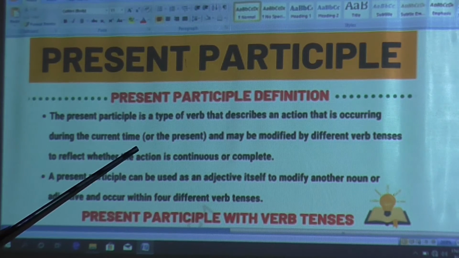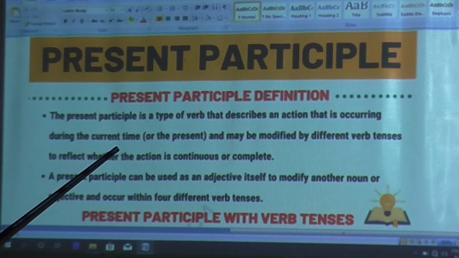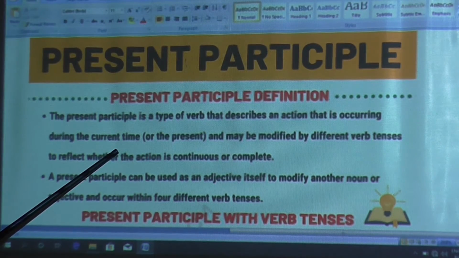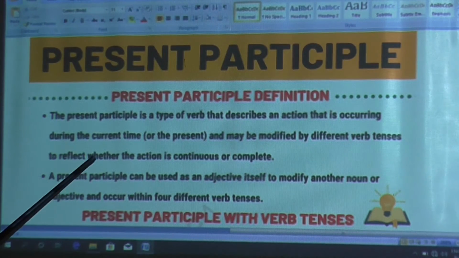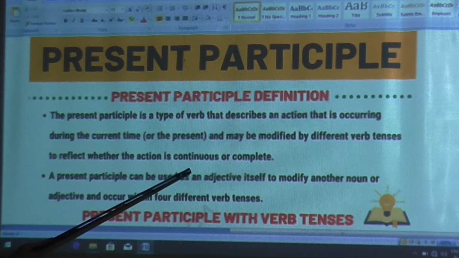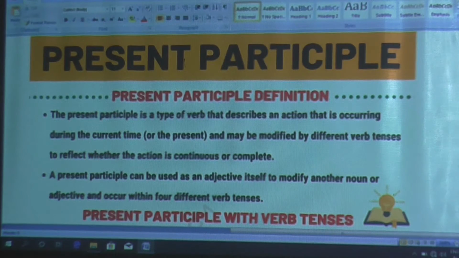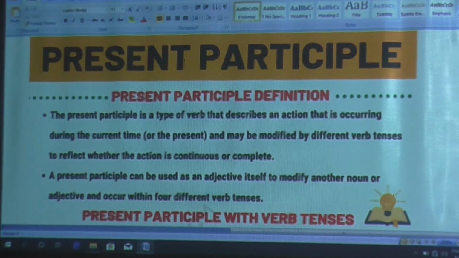So what I said is that it is occurring during the current time, meaning the action is going on right now, and may be modified by different verb tenses to reflect whether the action is continuous or complete. That means every day the incident is going on, or now the incident is going on continuously. You have to understand by reading the sentences.